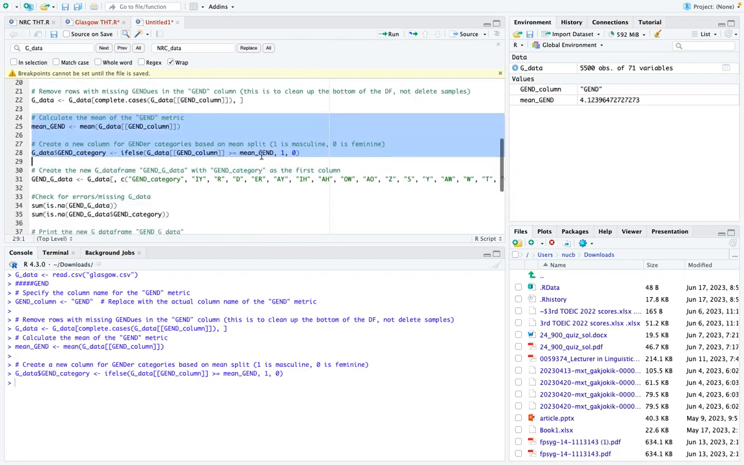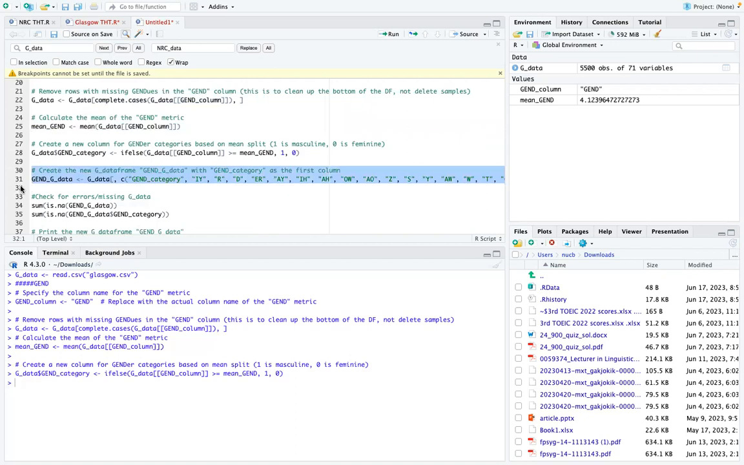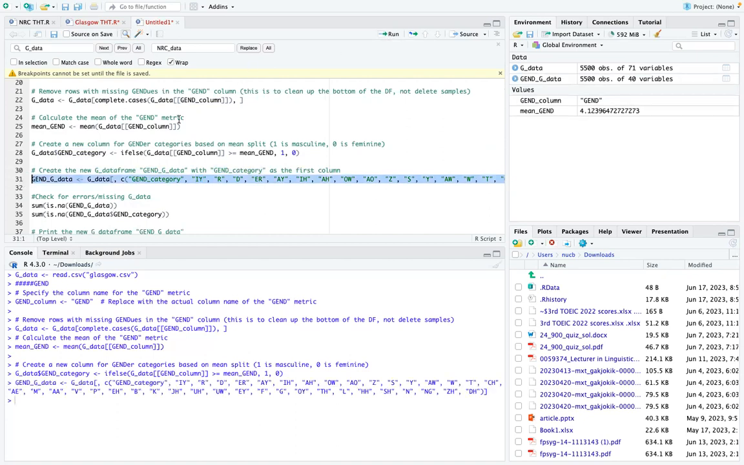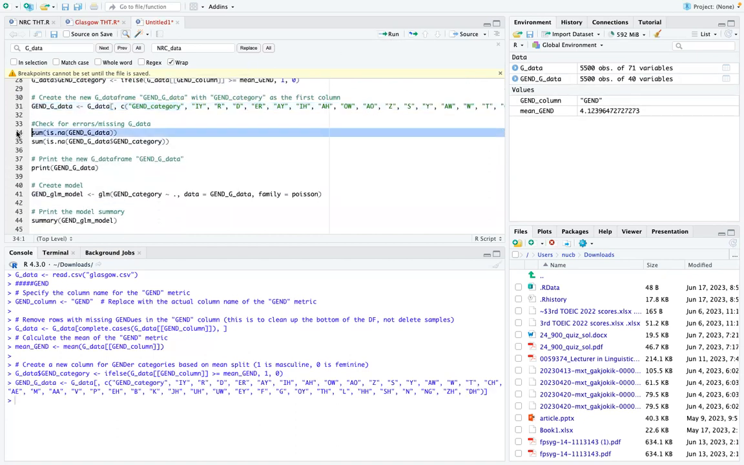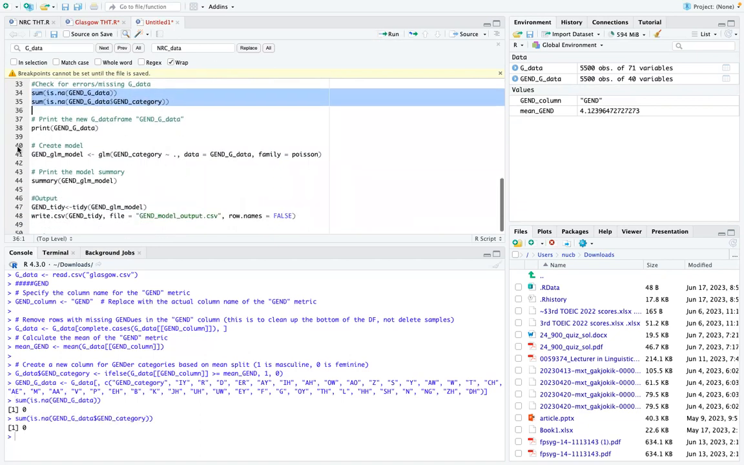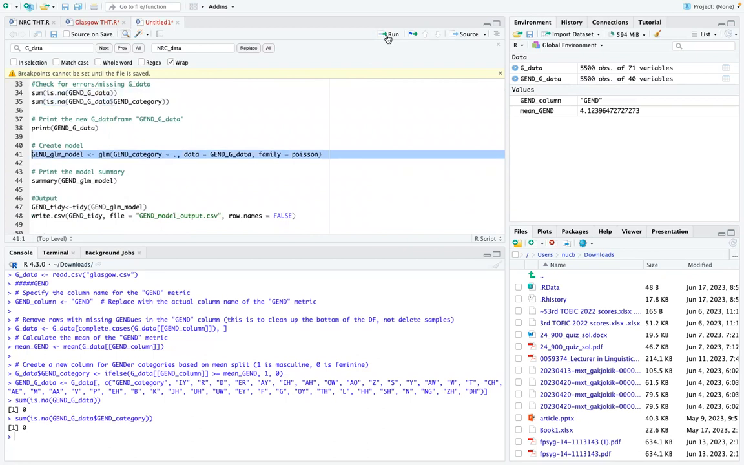Okay, so there's the dependent variable as a binary gender category. Now we're going to create the data frame using just the gender category and the alphabet phonemes. And just a checksum: if it's 0, then everything's fine, and both of those are 0. We don't need to print. We'll create the model using Poisson regression.